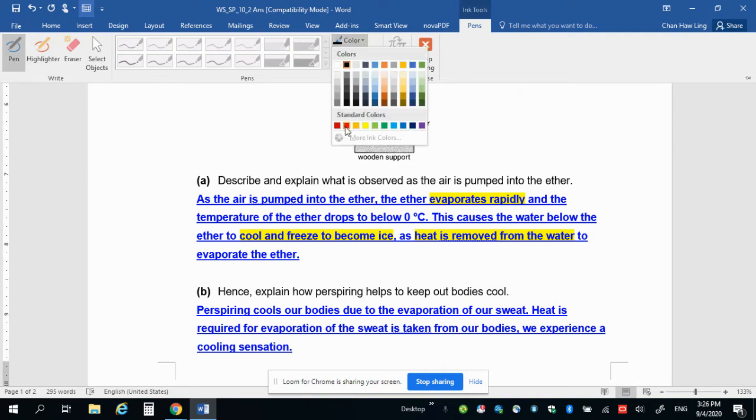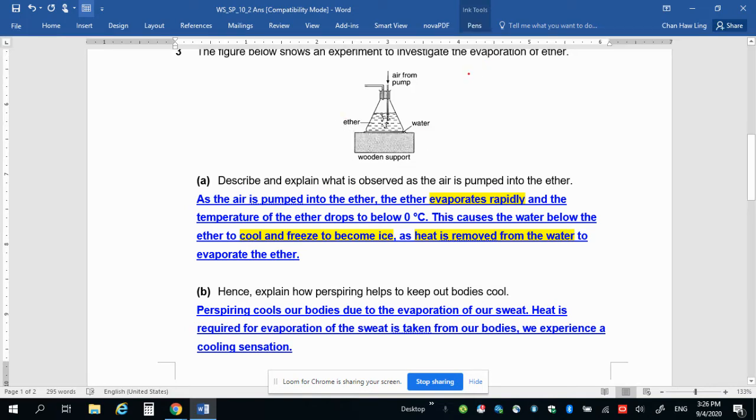Okay, I'll write it down. Because the more energetic molecules have left the liquid, right? So when the more energetic molecules leave the liquid, what is left behind will be the less energetic molecules, right? So when the less energetic molecules are left behind,